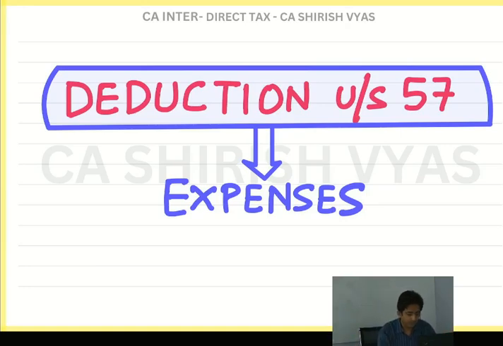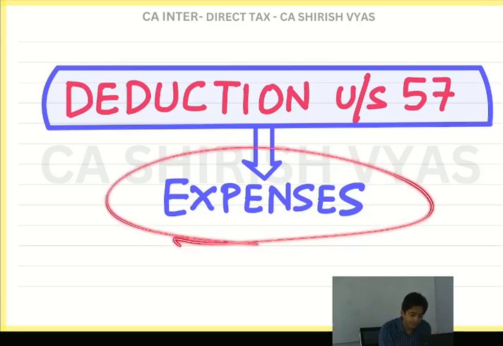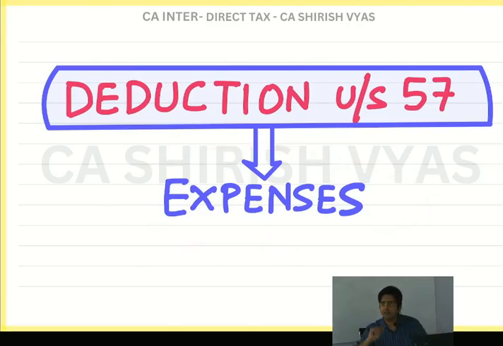Now, deduction. In income tax language, whenever we use the word deduction, it is meant for expense only. And you know why the income tax department gives importance to expense? Because every income comes, but for that you have to spend. Like when we do coaching class business, we get income from students, but then we have to spend also.